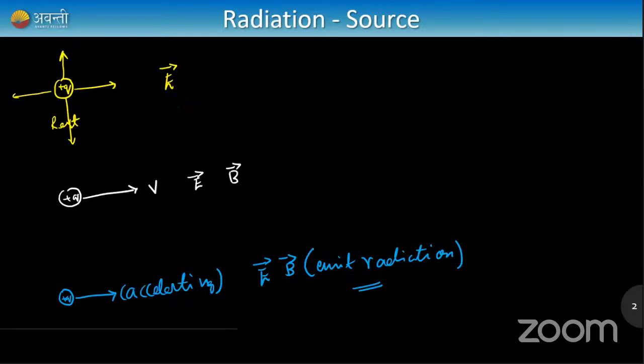So a charge at rest gives out only an electric field. A charge moving at constant velocity gives an electric and magnetic field as well. And a charge, positive or negative, which is accelerating, will give an electric field, a magnetic field, as well as radiation. So this is the source of radiation, and this is very important. You should be clear about it.